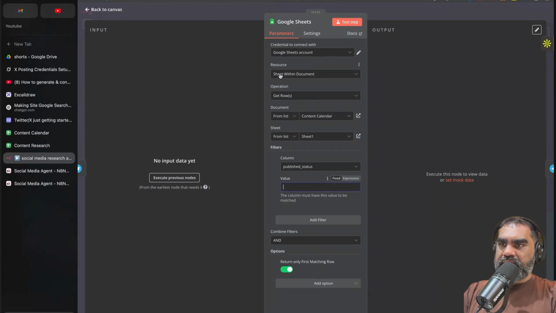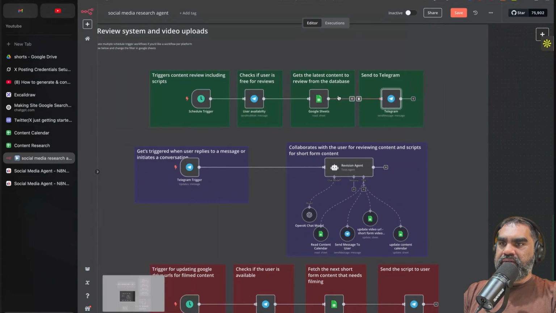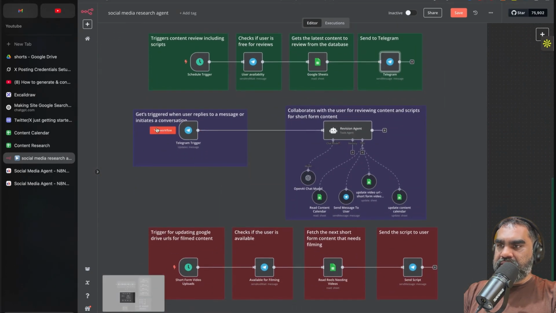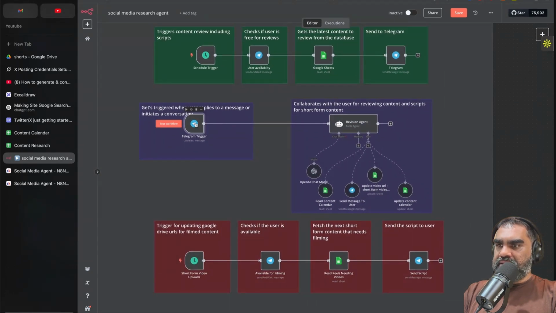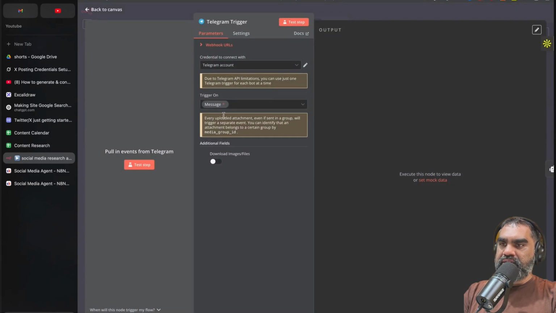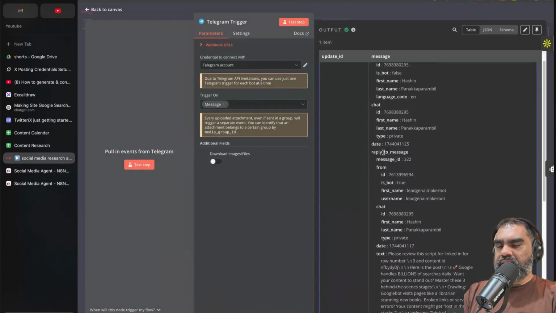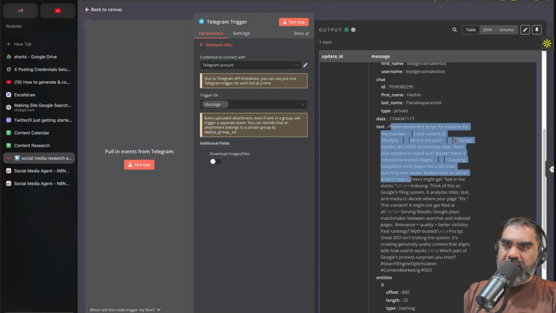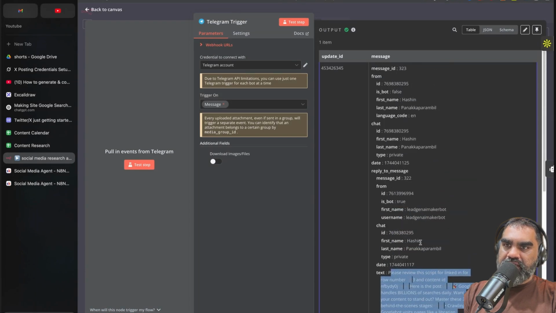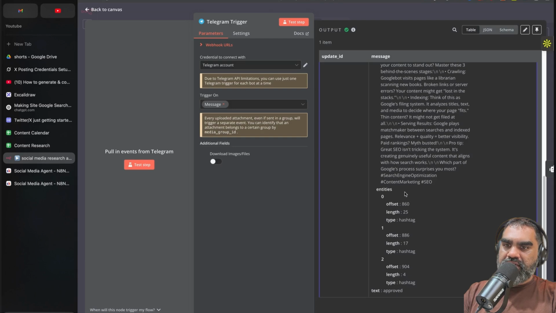You have the credentials, resources, everything else is the same. That gets sent to Telegram. That's how we receive that message. This one here is the Telegram trigger on message. So if you look at that, that's what comes through. The text is please review the script for LinkedIn. That is the reply to message text, and our text is approved.